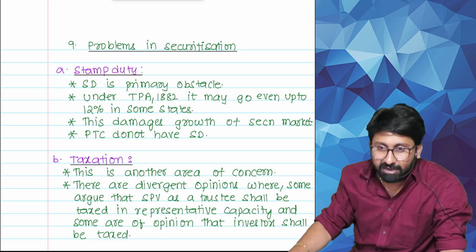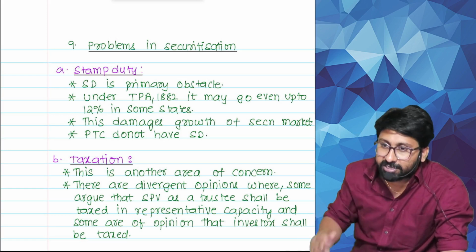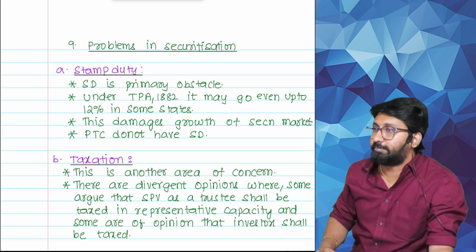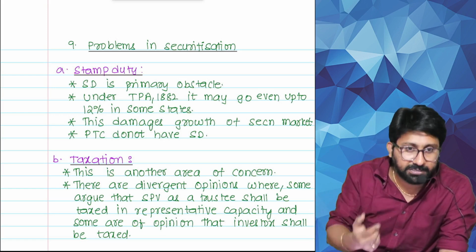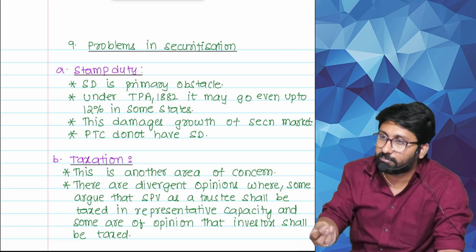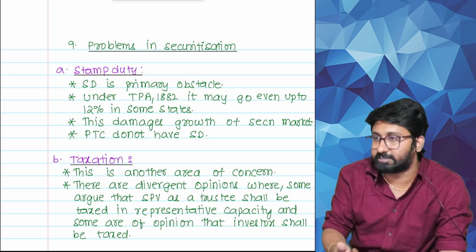Securitization is working well, but not like in Singapore and USA. In the USA and Singapore, securitization is a viral concept. Why? Stamp duties are very low, 3% to a meager 1%, 1.5%. With 12% stamp duty, whatever profit this person gets, you are eating the profit in the name of stamp duties.